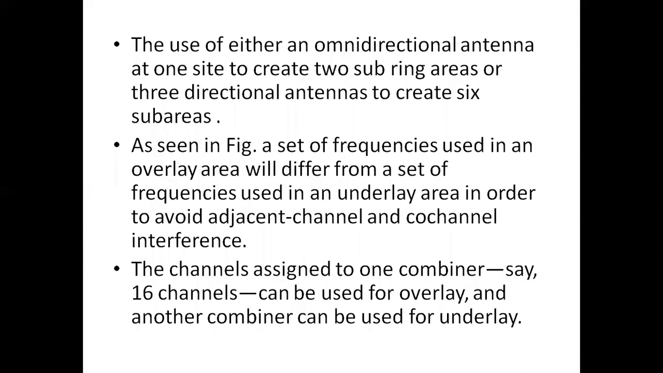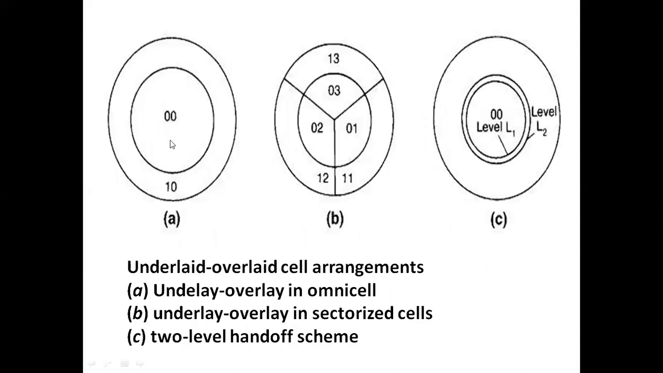So if you observe the figure, here we have an omnidirectional system. The use of either an omnidirectional antenna at one side to create 2 subareas or 3 directional antennas to create 6 sub areas is illustrated in this figure. This is the omnidirectional cell, and this is the directional cell. In this case, we have 2 sub areas. In this case, we have 6 sub areas.